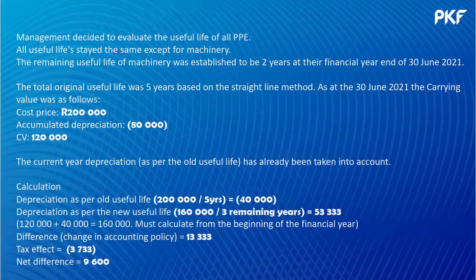For example, we will have a note in our financial statements, change in estimate. The useful life of machinery was estimated in the 2019 financial year to be 5 years. In the current period, management has revised their estimate and concluded that it only has a remaining useful life of 2 years. The effect of the revision has increased the depreciation charges for the current and future periods by 13,333. The tax impact on this is